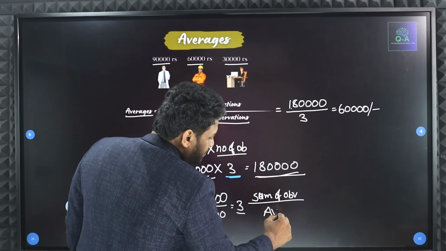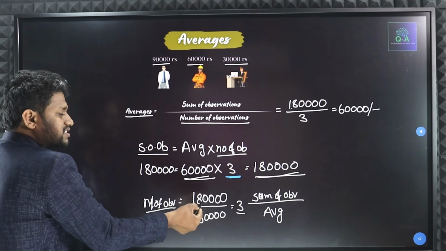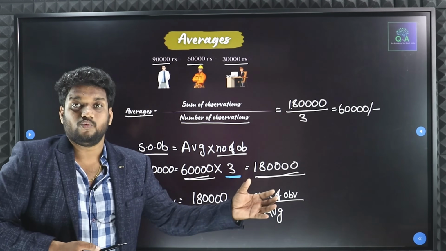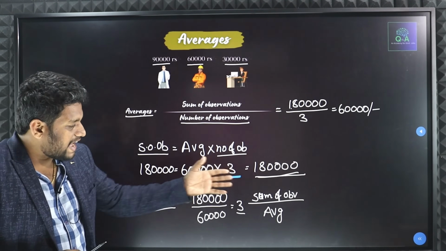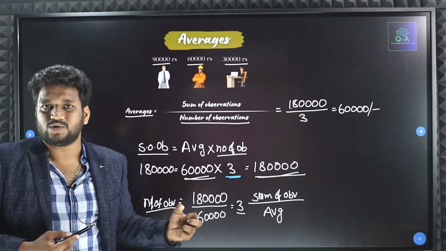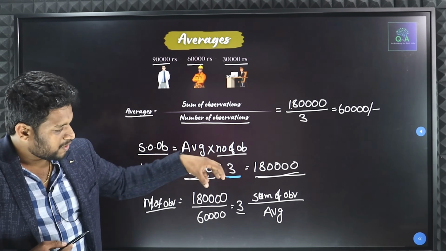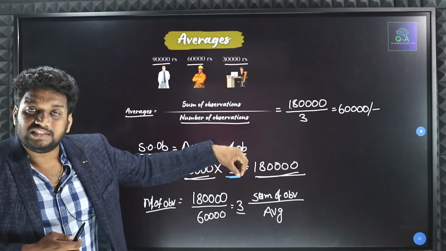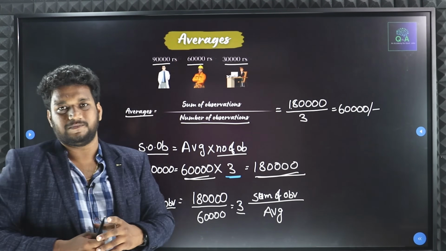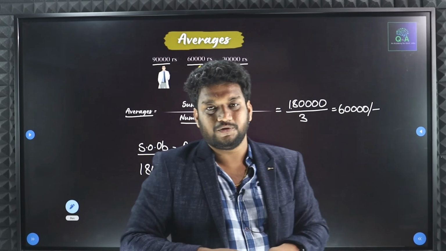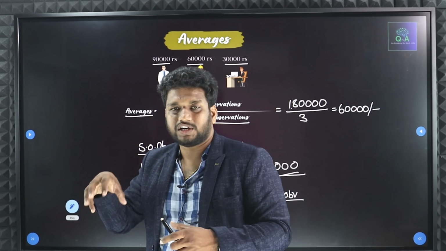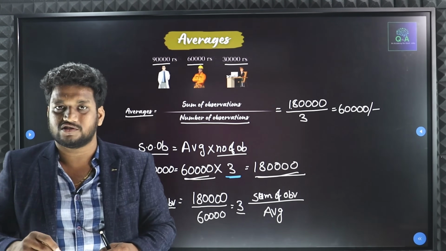I am dividing with average. Here my sum of observations is going to be 1,80,000 and my average is going to be 60,000. If I divide with that, whatever answer I am getting, that is going to be the number of observations. Understood all of you? This is how we have to remember the complete averages concept.